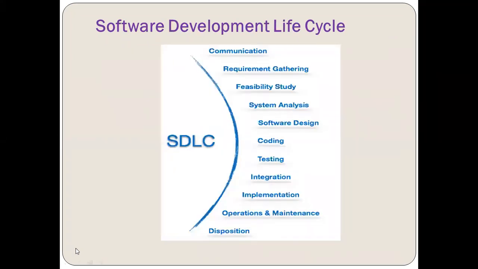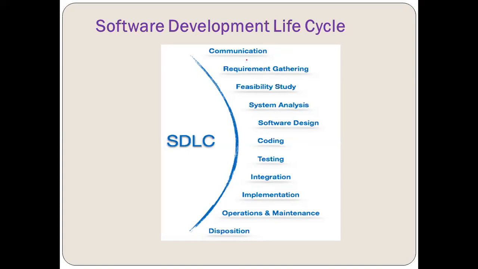Now, when we talk about the different stages of software, technically I have defined all these stages one by one, but in different books, in different articles, you can find that the number of steps in the SDLC can be different. They can integrate, like communication and requirement gathering can be one step.